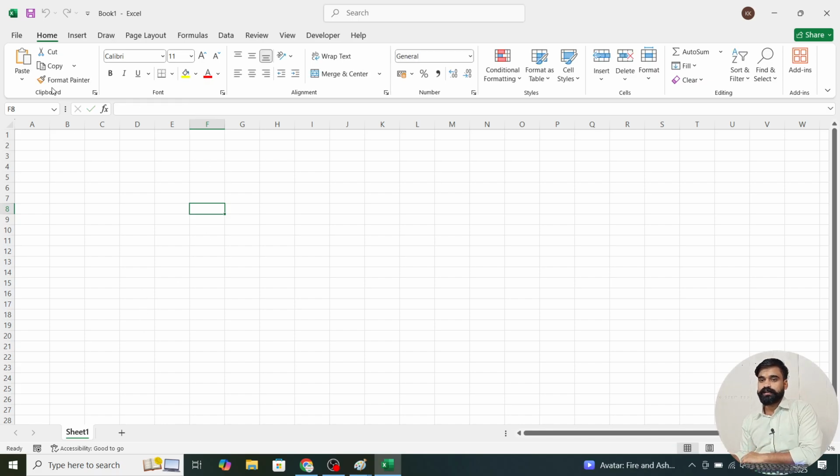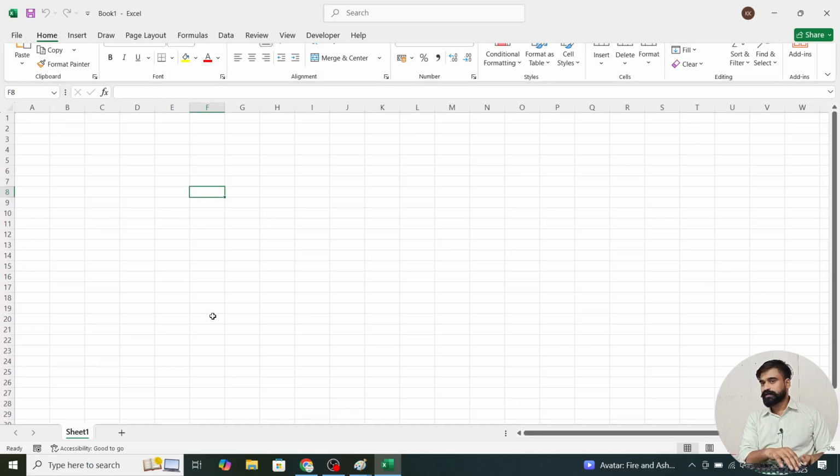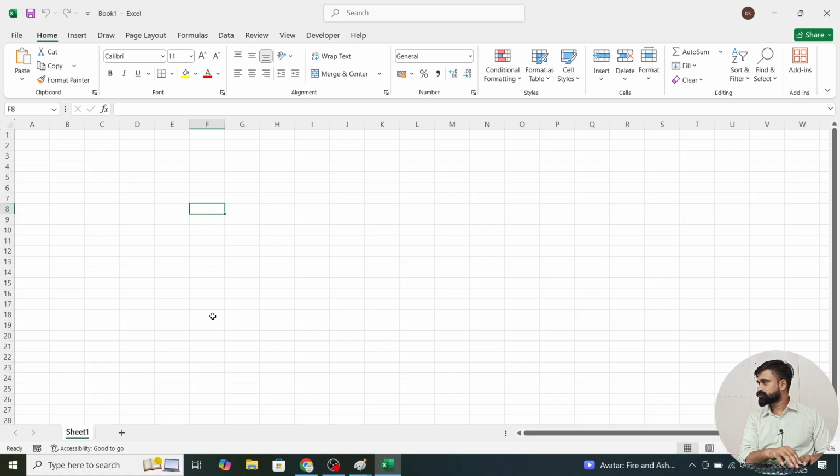And these are the tabs, and when I press Control F1, the ribbon will be hidden. You can hide or show the ribbon using Control F1. Okay, and these are the tabs; we will cover these tabs a little bit later. Here you can see the sheet names displayed. We have only one sheet. In old versions by default 3 sheets were there, but nowadays there is just one sheet. If we need, we can add new sheets.